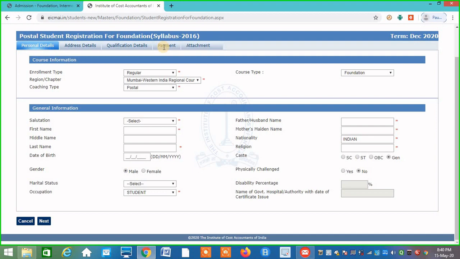And then the last page is going to be your attachments. So keep your documents ready on the desktop of your computer. The documents they have asked for are: age proof, 12th standard passing certificate, mark certificate, and 10th standard certificate. Keep these things ready, and then you can just browse and attach them, and the signature and passport size photo also. After attachment, your process will be done. So like this you can take the admission.